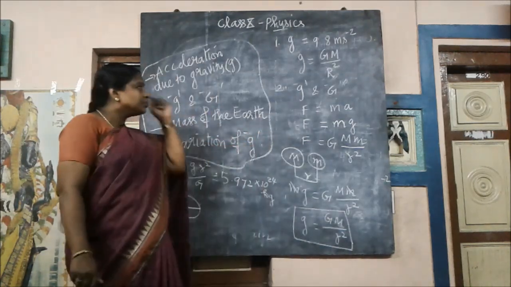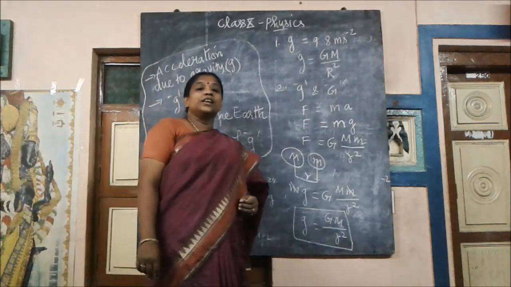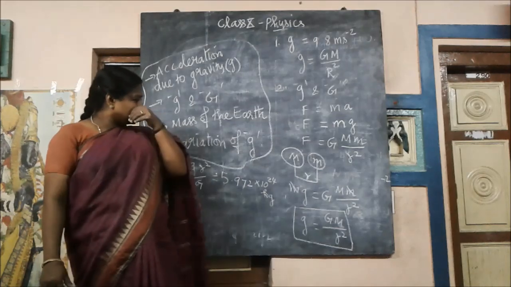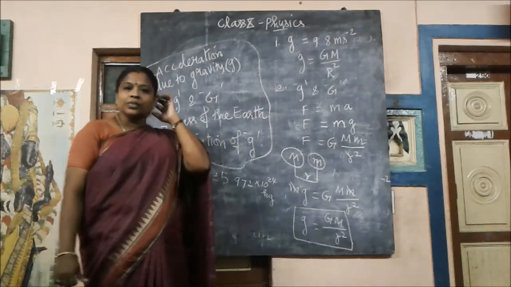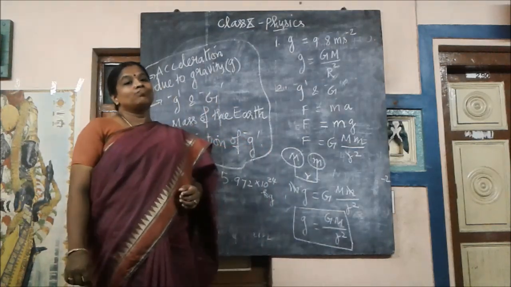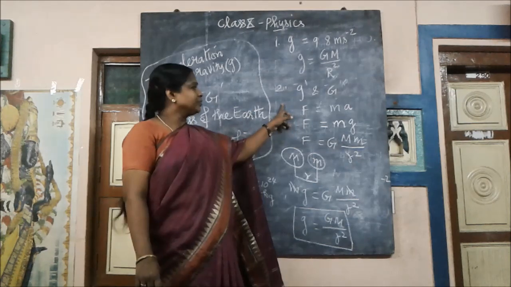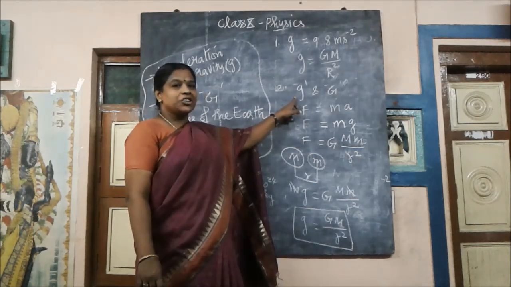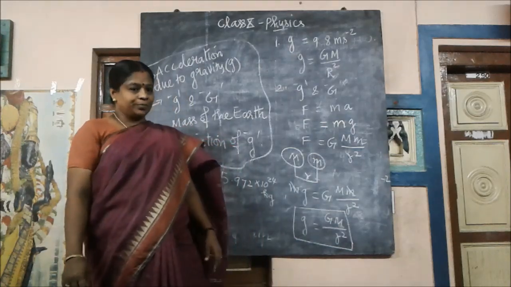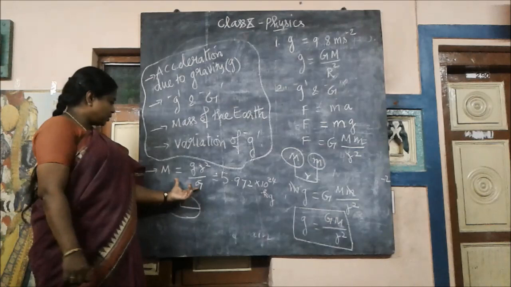Take down the questions. Define acceleration due to gravity. Next, derive the relationship between small g, acceleration due to gravity, and capital G, universal gravitational constant. So it's a very important question, right?